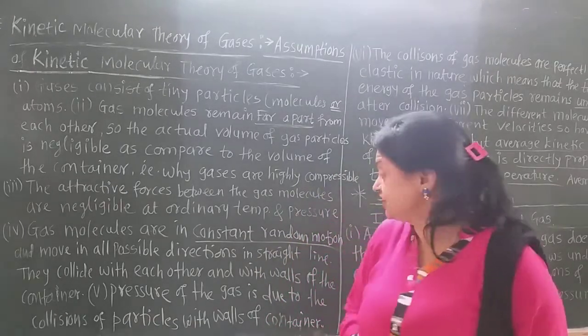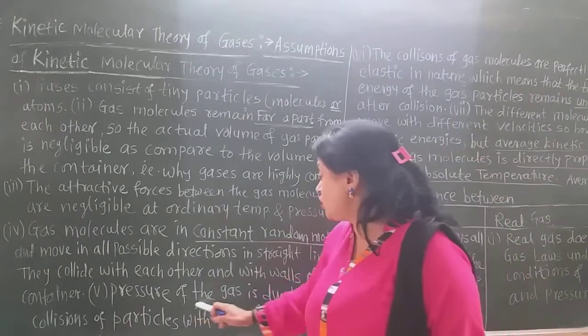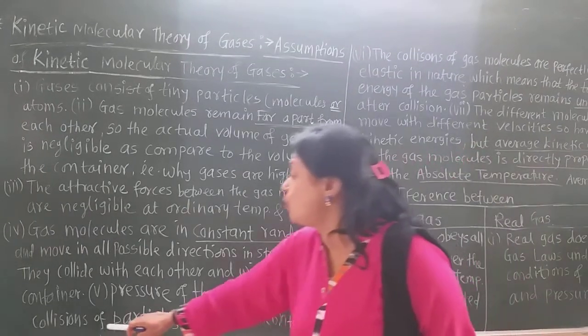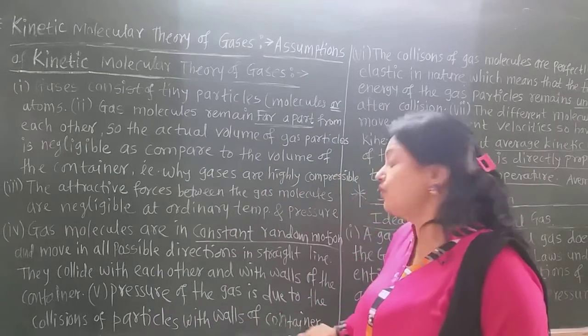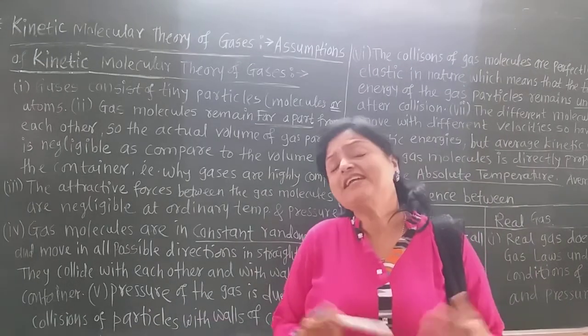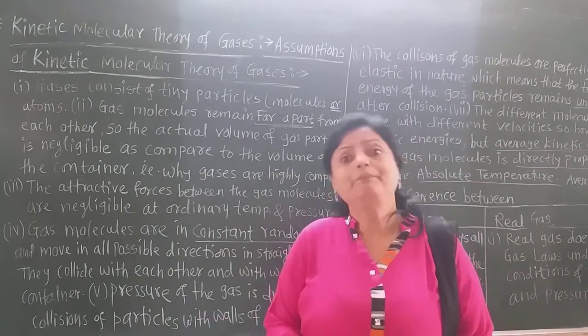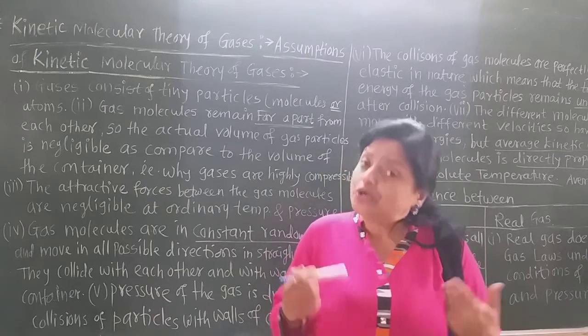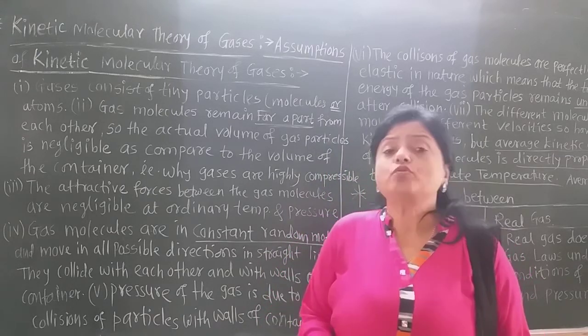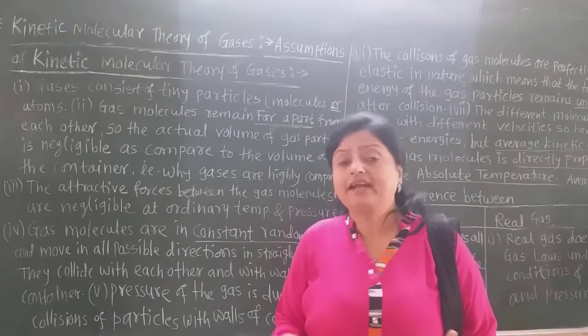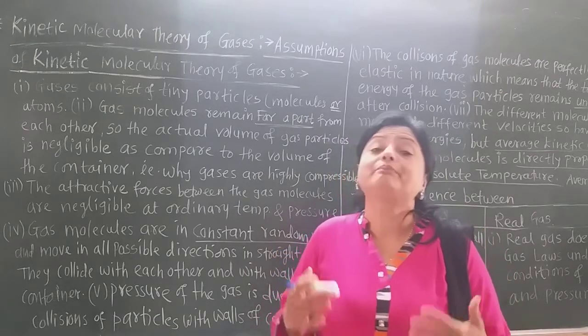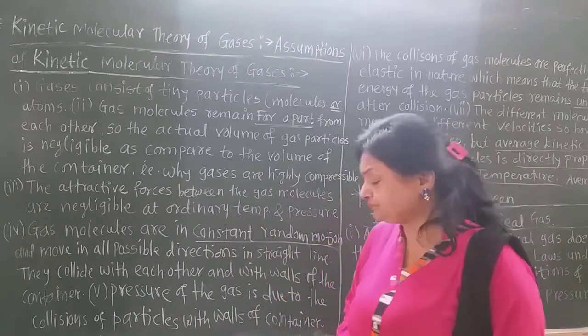So the next assumption is that the pressure of the gas is due to the collision of the particles with the wall of the container. Why does the gas have pressure? Because there is collision of the gas molecules on the walls of the container, and due to those collisions there is the pressure of that gas.